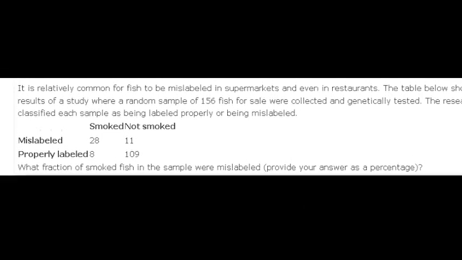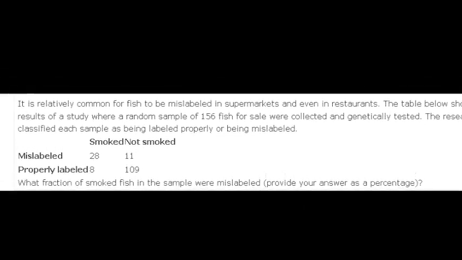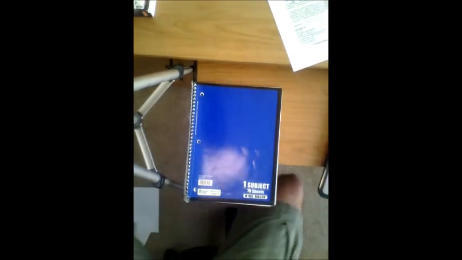Let's move on to the fourth one. They give us this information here about smoked and non-smoked fish and mislabeling. They ask us, what is the fraction of smoked fish in the sample that were mislabeled? Let's look at how many smoked fish we really have.